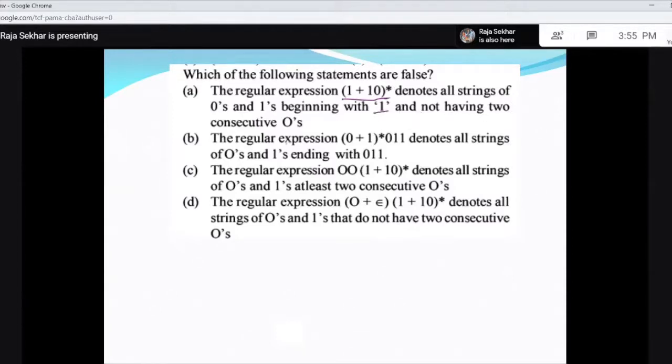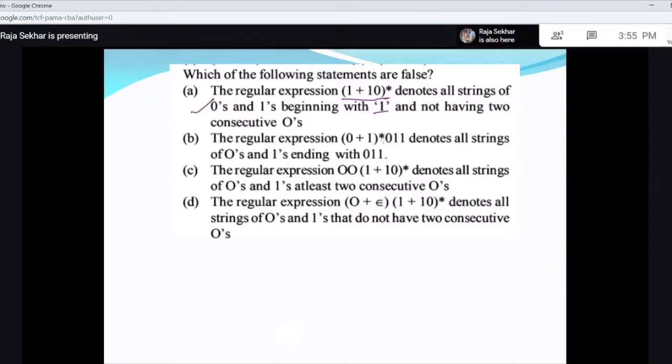If at all there is a 0, it is preceded by 1, and it doesn't begin with 0. So after 10 you can put 1 or 10, and not having two consecutive zeros. So this is correct.